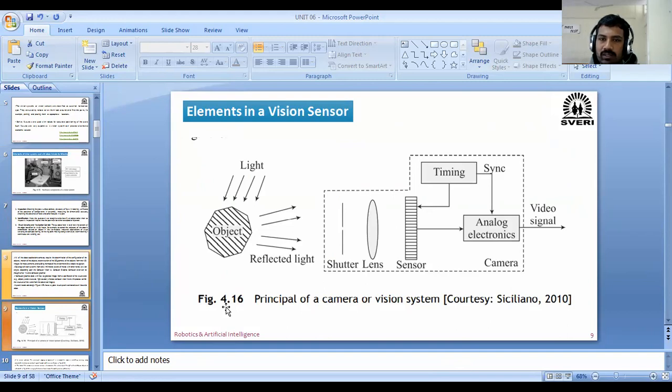Any sensor consists of these many components: the reflected light, shutter, lens, sensor. This whole part is known as the camera, along with analog electronics and timing. If you have visited a photo shop, you will find one reflecting light and one camera, and inside that you will find these many components.